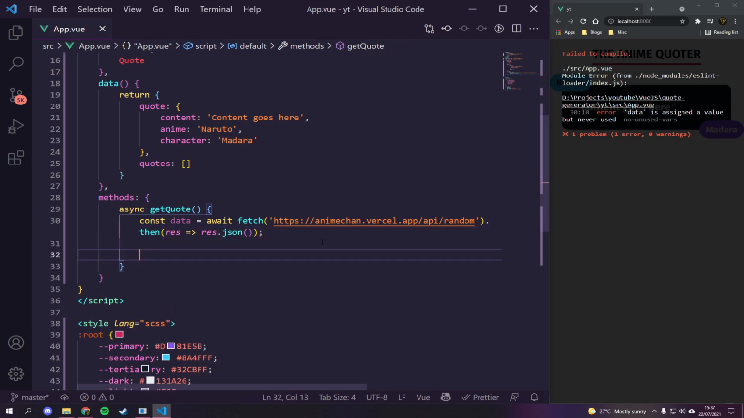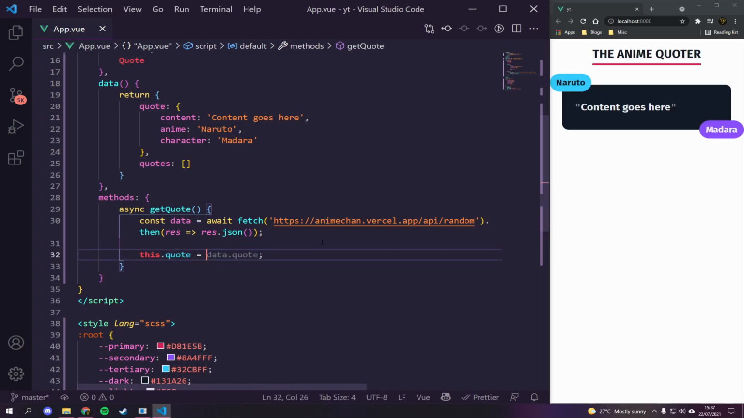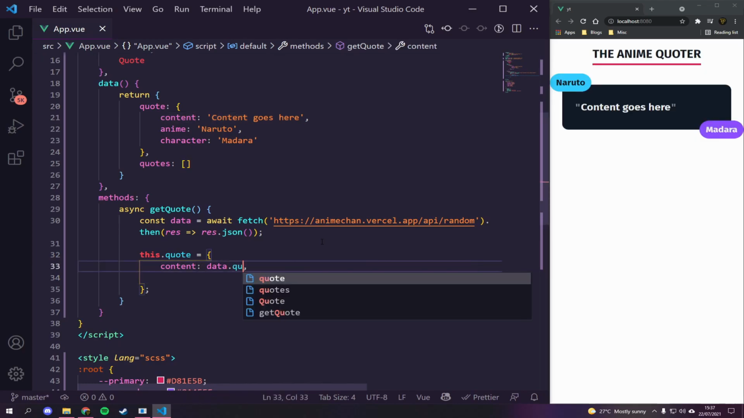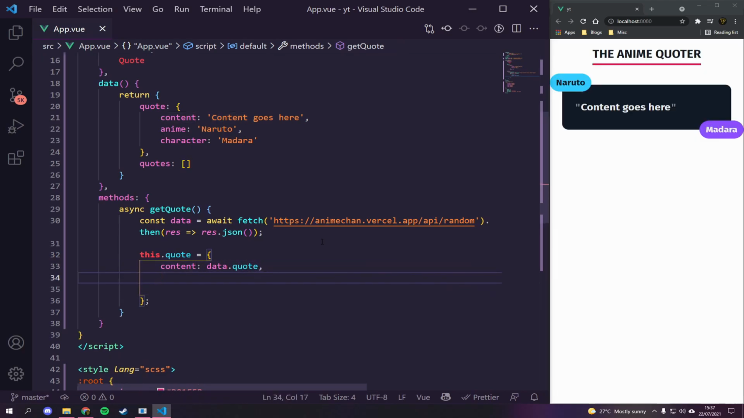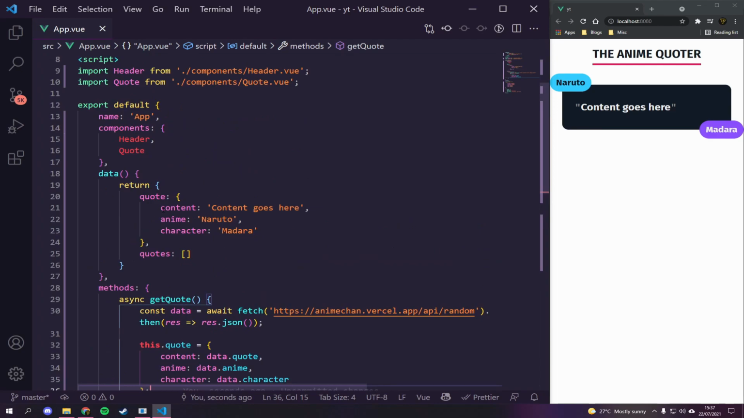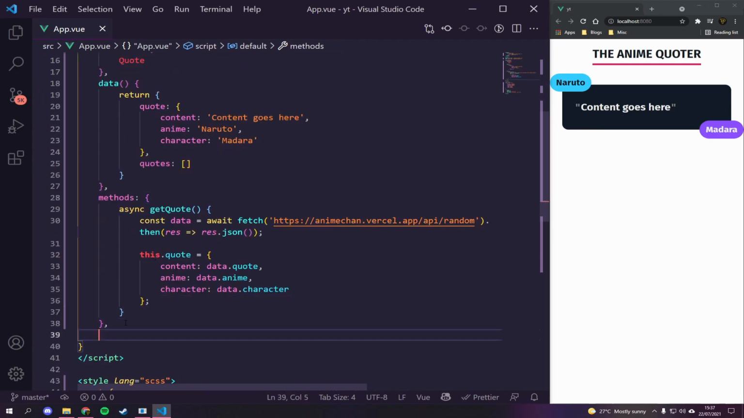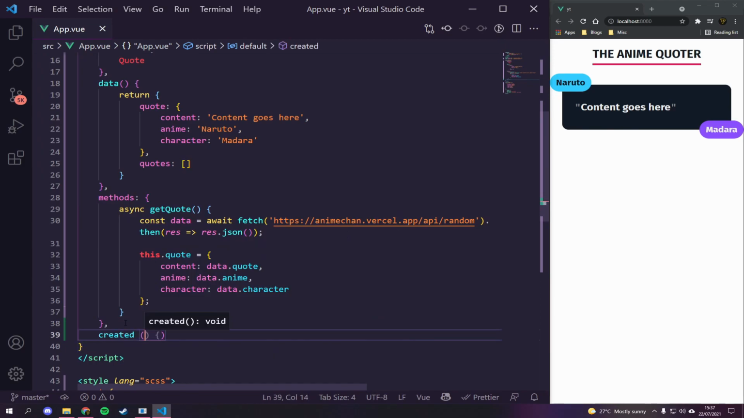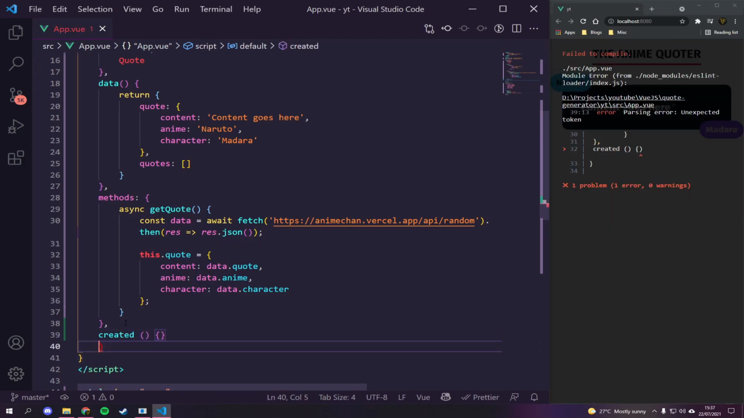And then we're going to, right under here, we're going to say this.quote is equal to, and we're actually going to break this down. We're going to say content is equal to data.quote, because that's how it's passed through. Our anime is going to be data.anime, and our character is data.character. Now that should actually work. And then basically that's just going to update that. But how do we call this? So we actually want to call this when we basically launch the app. So we'll create a created lifecycle method.